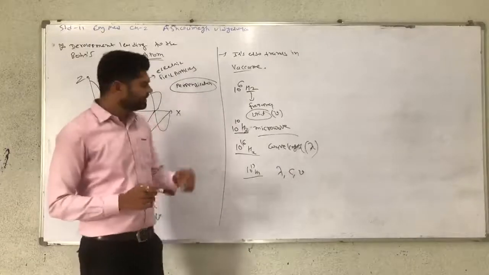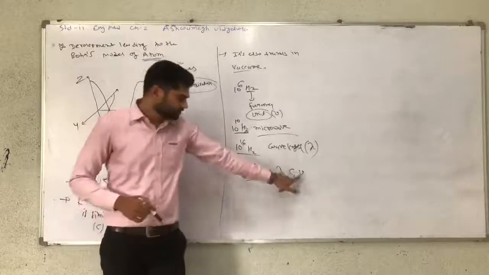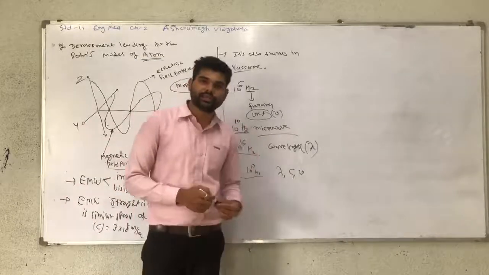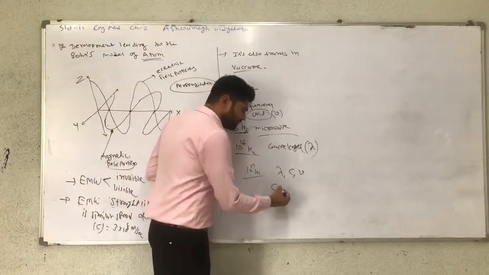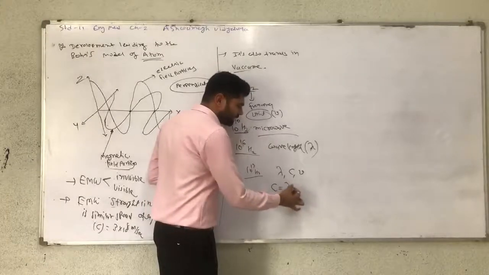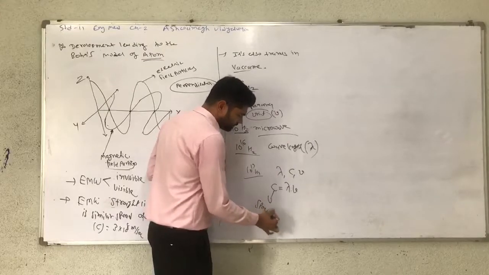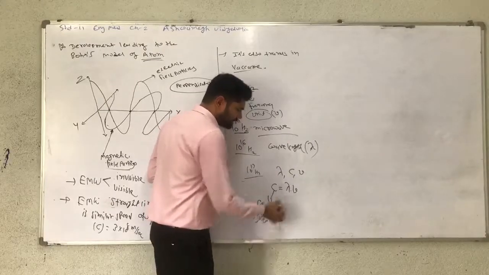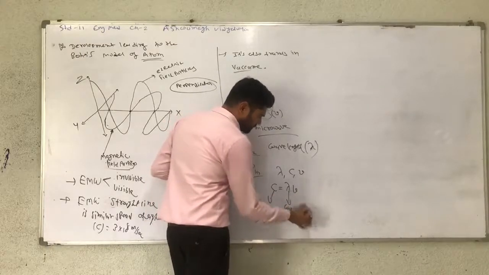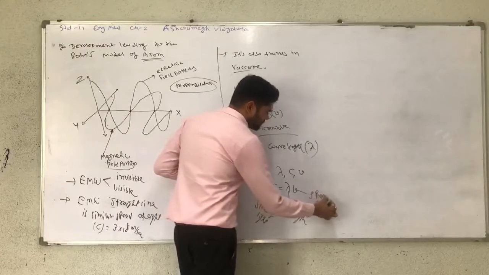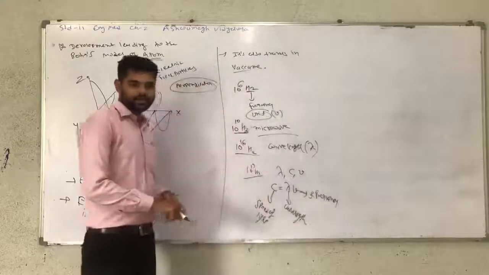Now the relation between lambda, c, and nu, meaning wavelength, frequency, and speed of light. This is an important equation for solving examples. The speed of light is equal to lambda into nu. C means speed of light, lambda represents wavelength, and nu represents frequency.